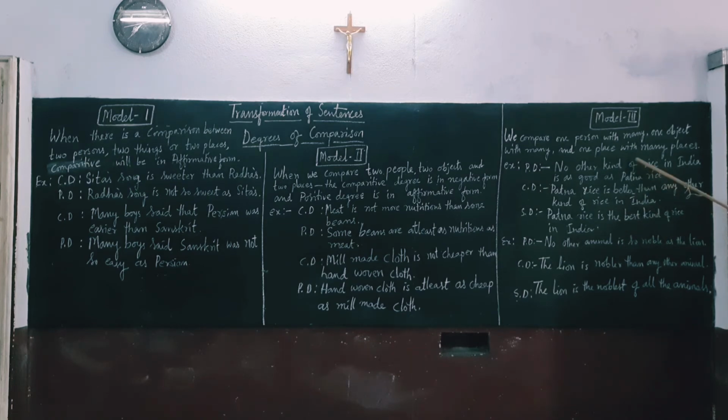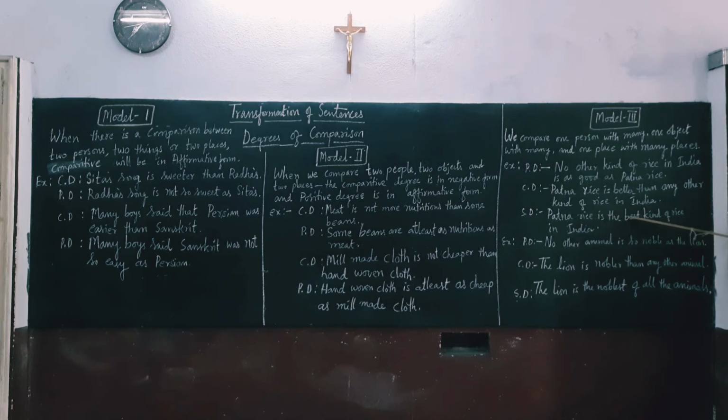As stated just now, one person, one object or one place is compared to many. Here we say no other kind of rice in India is as good as Patna rice. Patna rice is better than any other kind of rice in India.